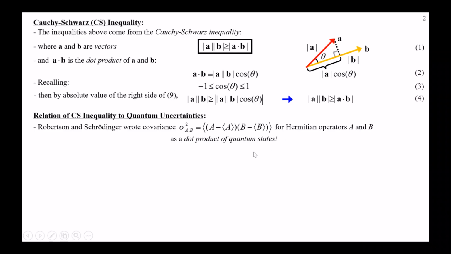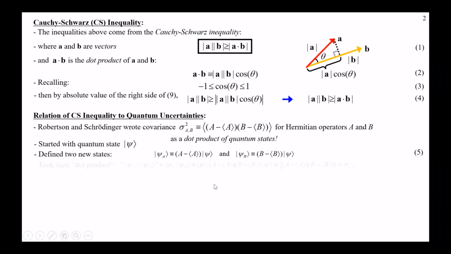Schrodinger really wrote this as a dot product of quantum states. We start with a quantum state, which is basically just a vector, a complex valued vector. We call this the ket of psi, or the quantum state psi. And they immediately define two new states. There's psi sub A, which is just the deviation of the variable A times the original state, and psi sub B is the deviation for B times this state. A and B are observable quantities.